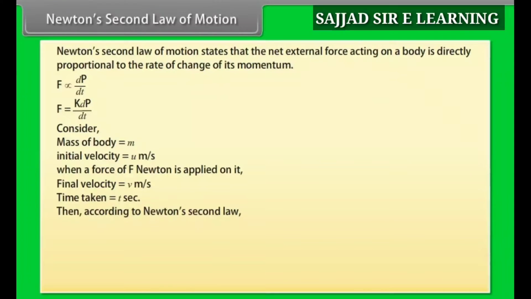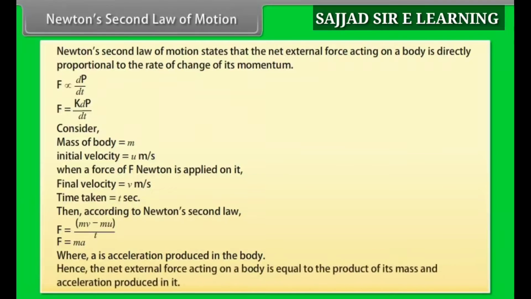Then, according to Newton's second law, F is equal to (mv minus mu) divided by t, so F is equal to ma, where a is the acceleration produced in the body. Hence, the net external force acting on a body is equal to the product of its mass and the acceleration produced in it.